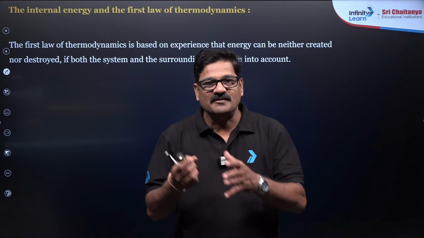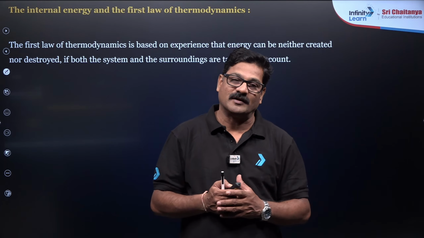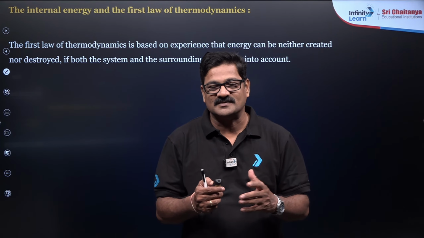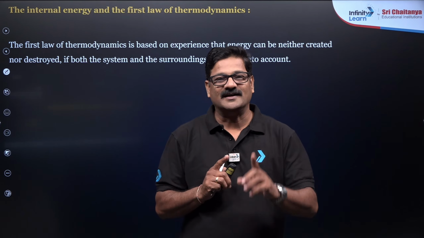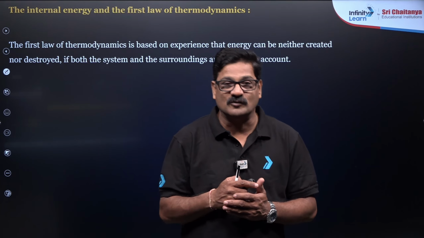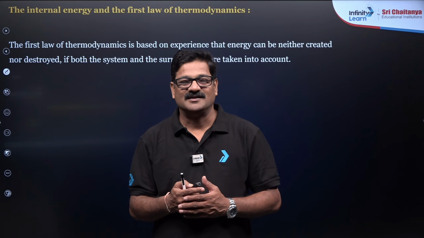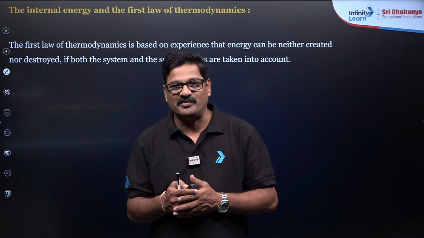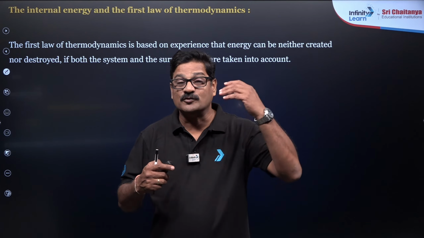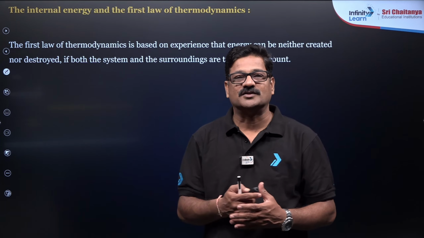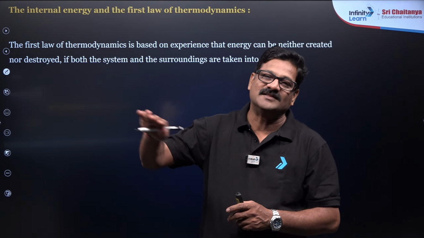Now let me say, if some quantity of energy disappears, an equal quantity of work should be done. Otherwise we can say work and heat are interconvertible, and it is impossible to construct a machine which can work continuously, a perpetual machine, without a continuous supply of energy. As long as you keep giving energy, the machine keeps running.